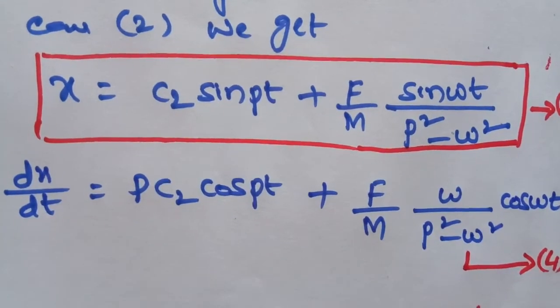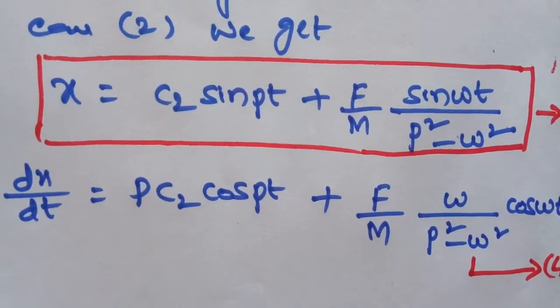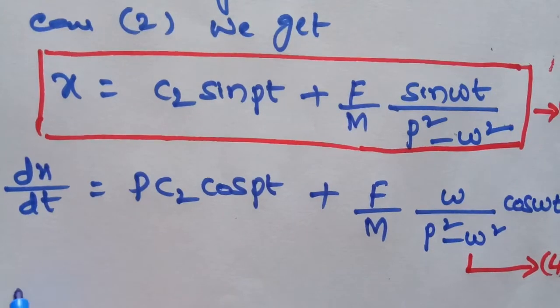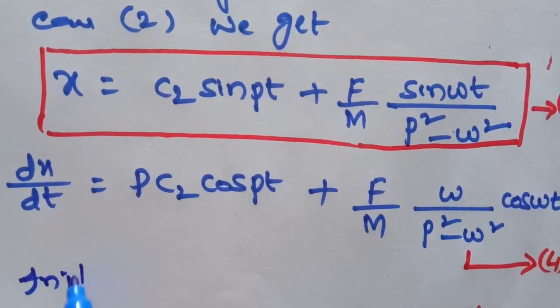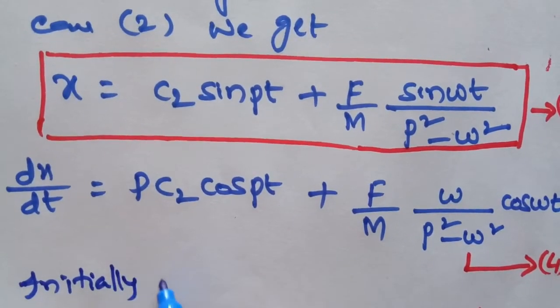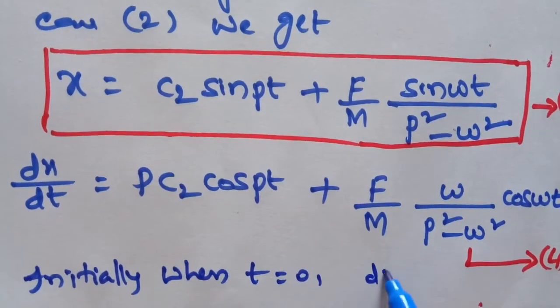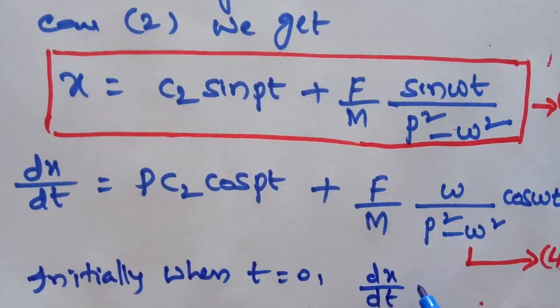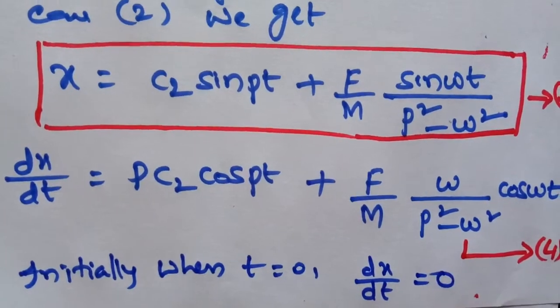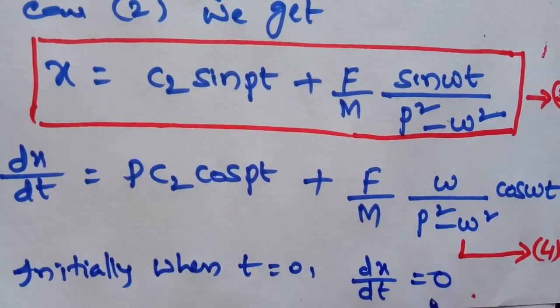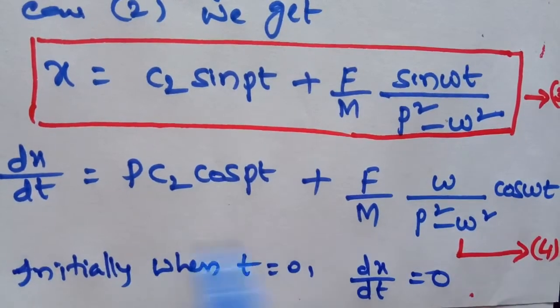Now substituting the other initial condition in equation number 4. Initially, when t equal to 0, dx by dt is also 0.